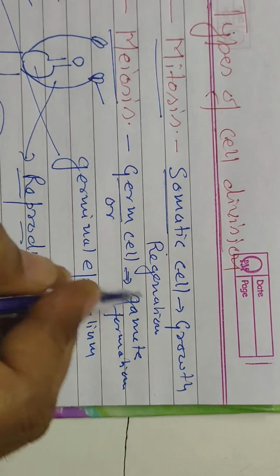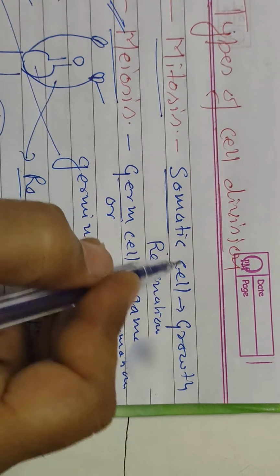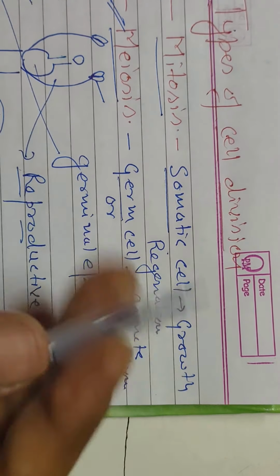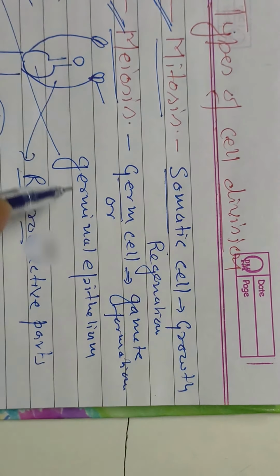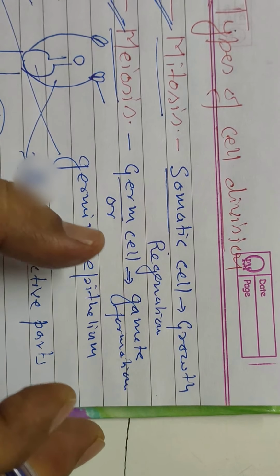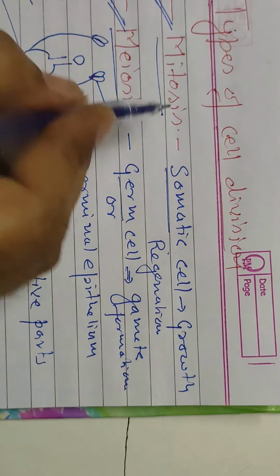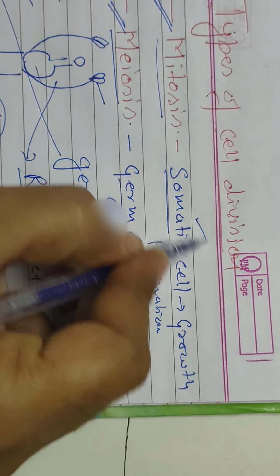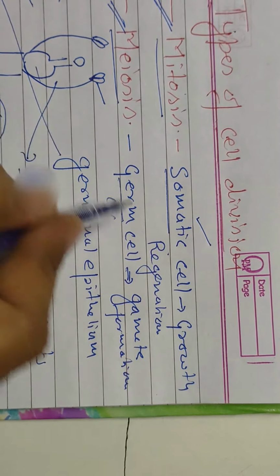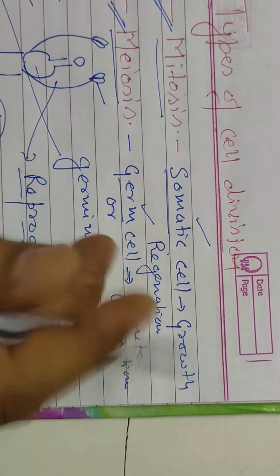So gamete formation occurs with meiosis, and growth and regeneration of the plant or animal body occur through mitosis. This is important from your examination point of view. Mitosis occurs in which type of cells? Somatic cells. Meiosis occurs in which type of cells? Germ cells. So it is clear now.